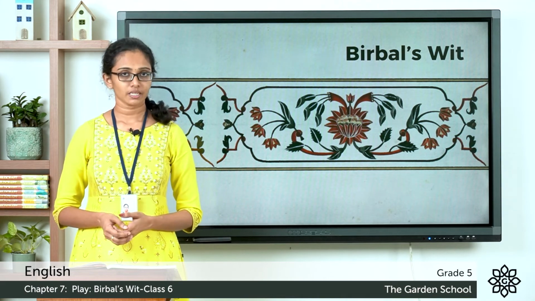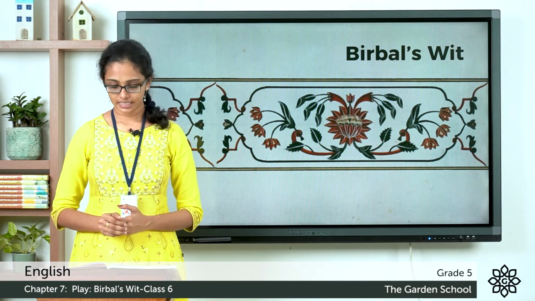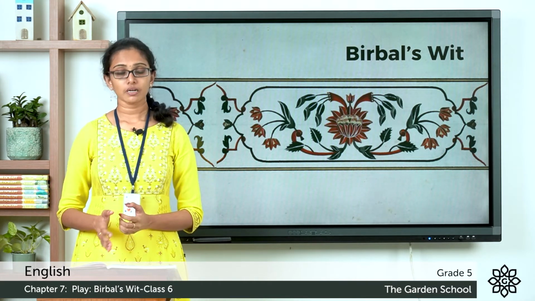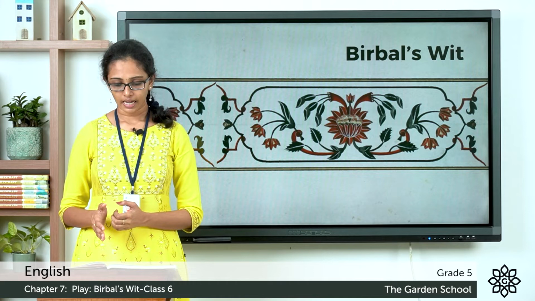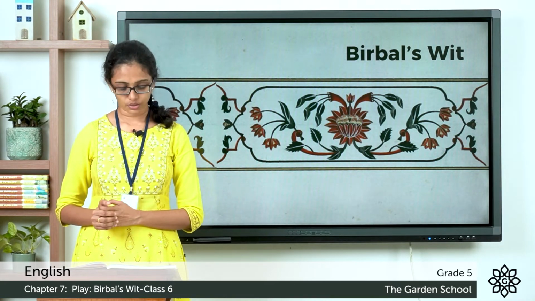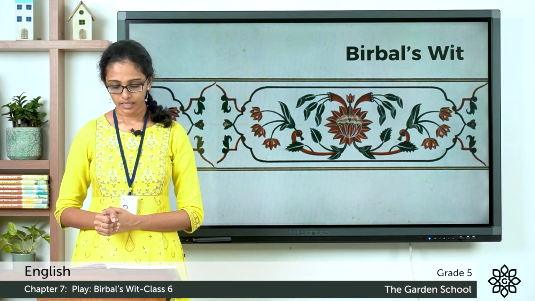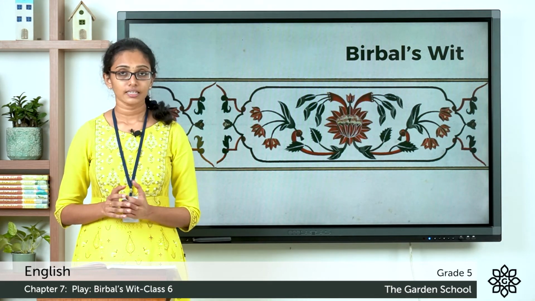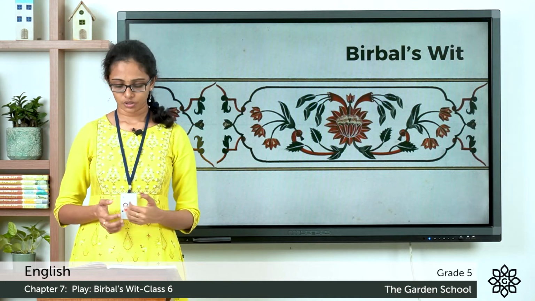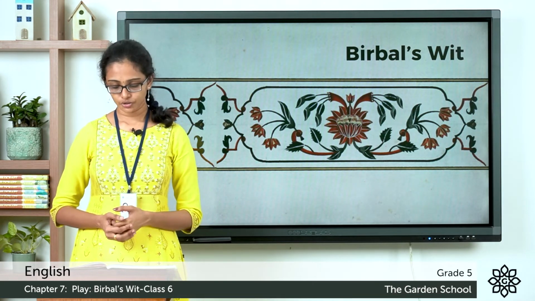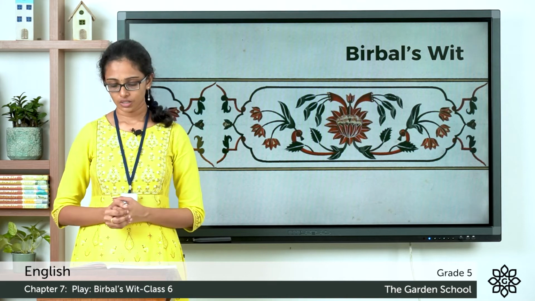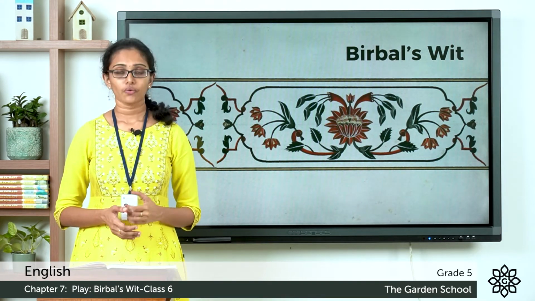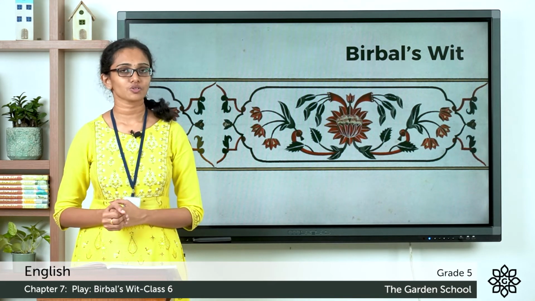So in the next page, page number 117, we can see the scene there. You can see the king Akbar and his queen, and Birbal is sitting very close to the king, and 3 or 4 other servants and the 2 other ministers are also standing there. And it seems that the king and the queen are eating mangoes. And the Emperor Akbar says to Birbal, Birbal, will you not join us? The mangoes are really sweet. So these mangoes were specially sent from Lucknow for the king. So King Akbar is offering these mangoes to Birbal.